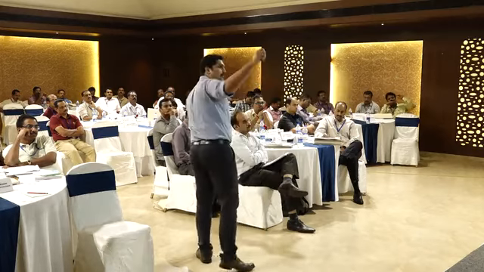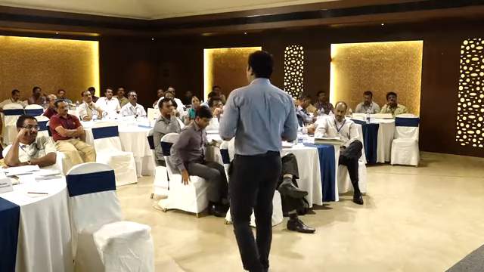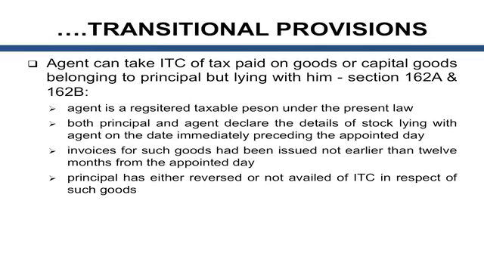Then this is about an agent taking credit. An agent can take credit provided the principal is not taking credit. That's the whole idea about it. It's explained in detail. But they have to file some returns. There are some procedures prescribed. They have to file documents properly. Details of stock lying with the agent have to be declared, and all those things have been mentioned. And again, the 1 year clause is already there. Within 12 months, credit has to be taken. So this is regarding the transitional provisions.